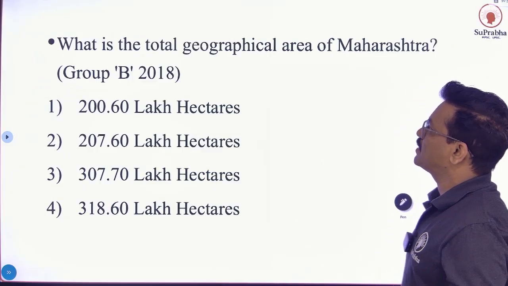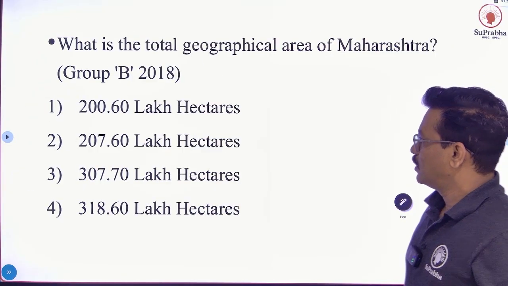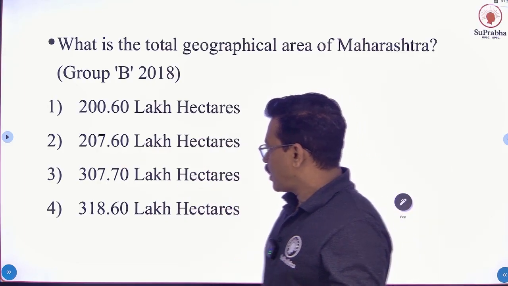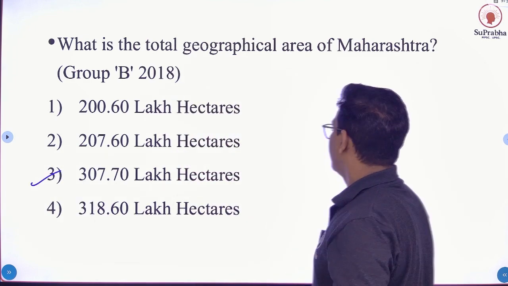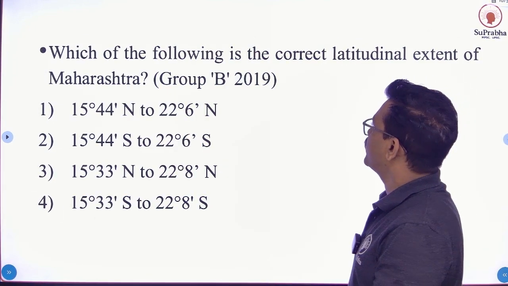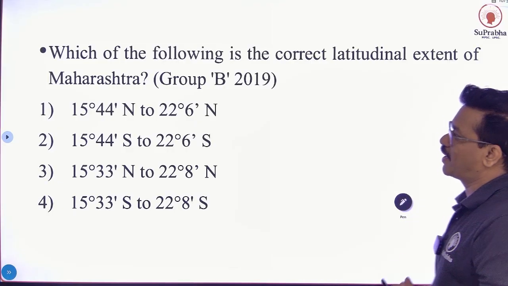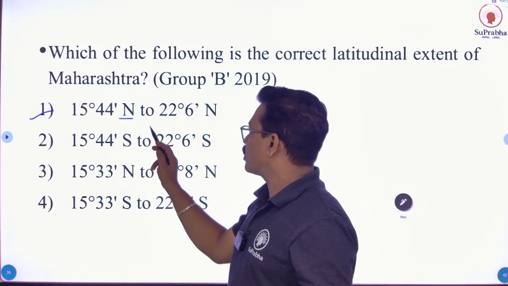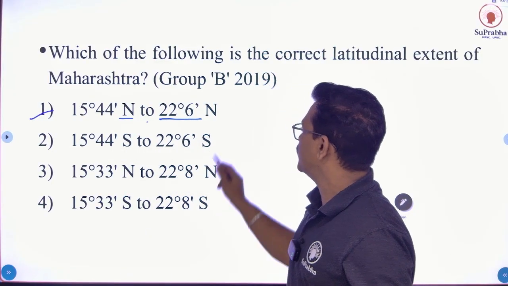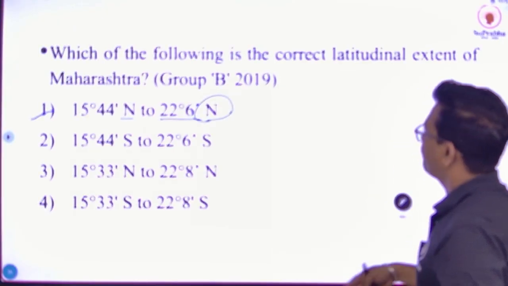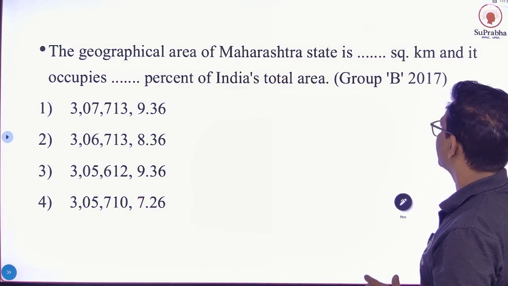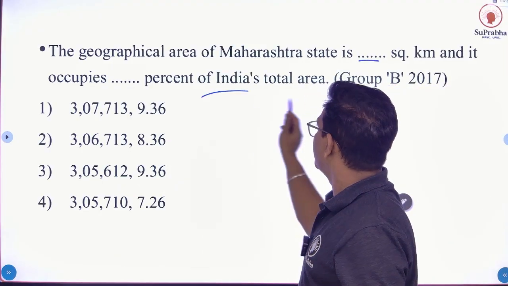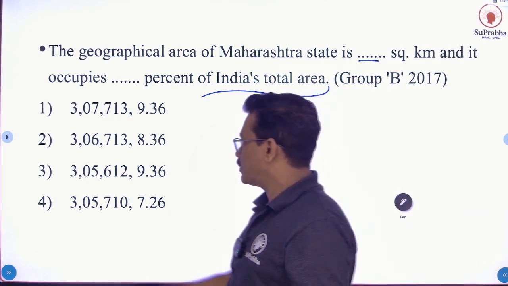Next question. What is the total geographical area of Maharashtra? All options are in hectares. Okay, and option number 3 is correct answer. Next question. Which of the following is the correct latitudinal extent of Maharashtra? And option number 1 is correct answer. 15 degree 44 minutes north to 22 degrees 6 minutes north. Okay, next question. The geographical area of Maharashtra state is dash square kilometer and it occupies dash percent of India's total area. And option number 1 is correct answer.